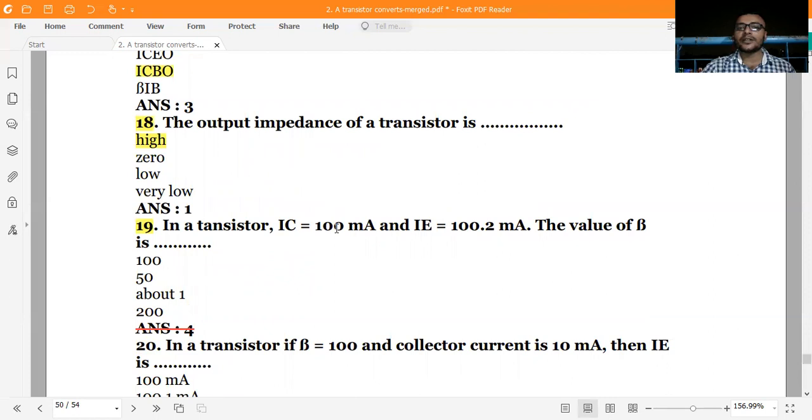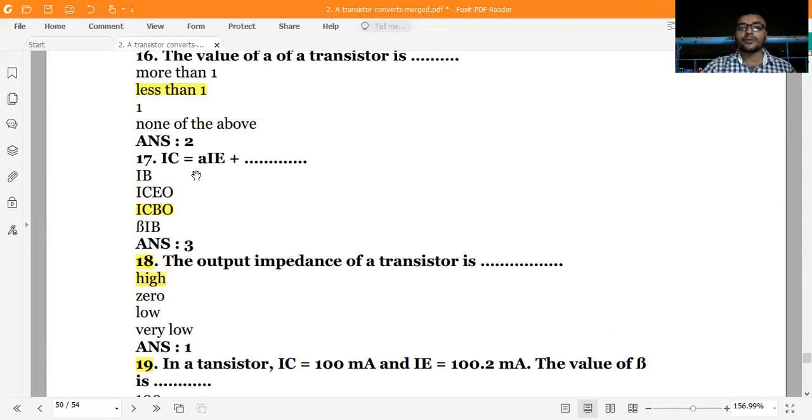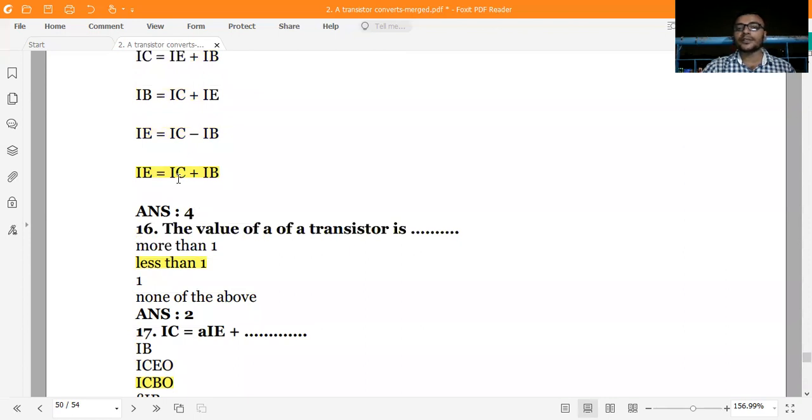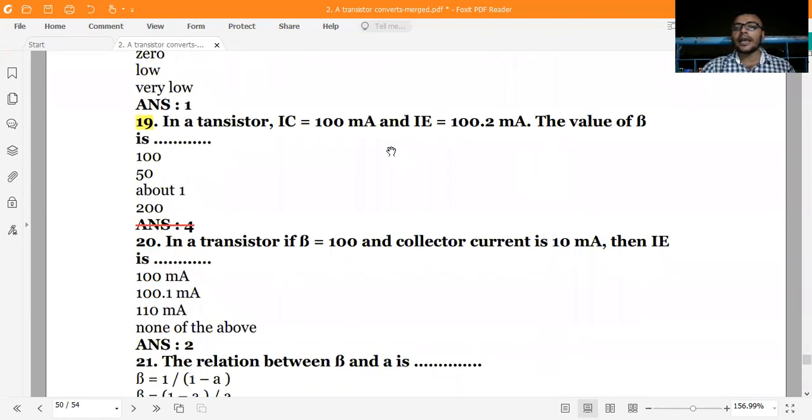In a transistor, IC is equal to 100 milliampere, IE is equal to 100.2 milliampere. What is the value of beta? We use this formula: IE is equal to IC plus IB. Then IB is equal to IE minus IC, which is 100.2 minus 100, equal to 0.2. And we know that beta is equal to del IC by del IB, which is 100 divided by 0.2, meaning 1000 by 2, equal to 500. No option is correct here; the answer should be 500. You just rectified it. The answer should be 500.